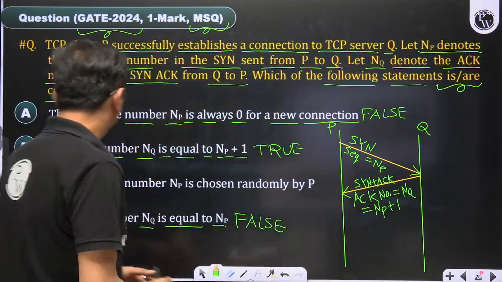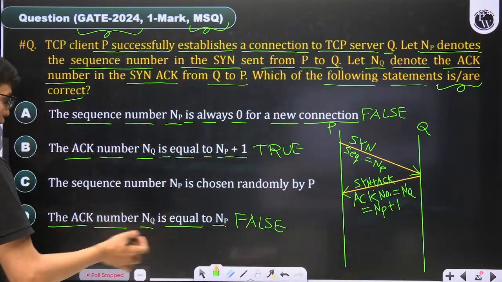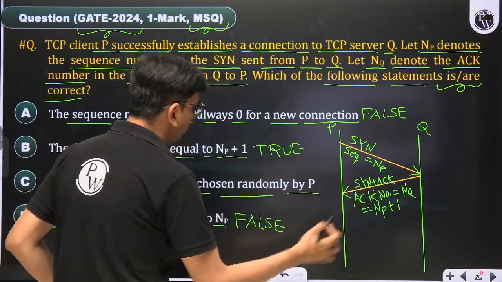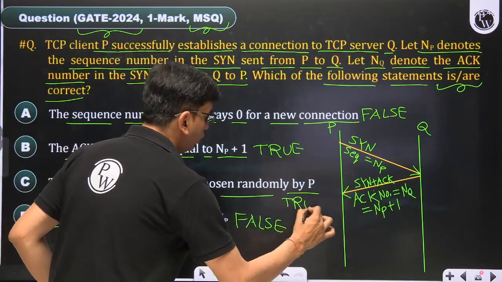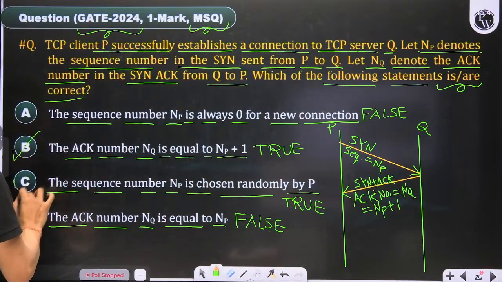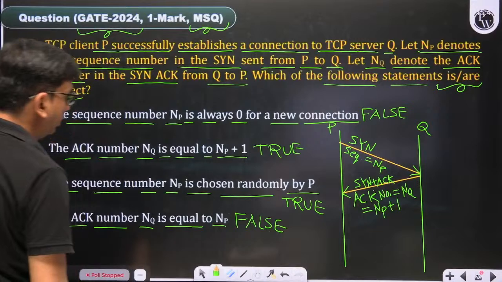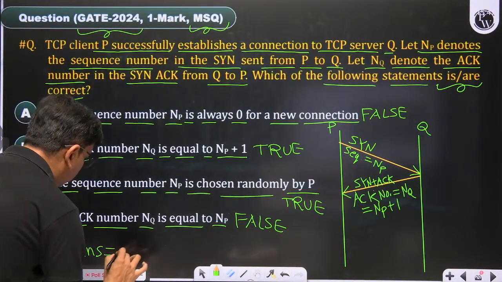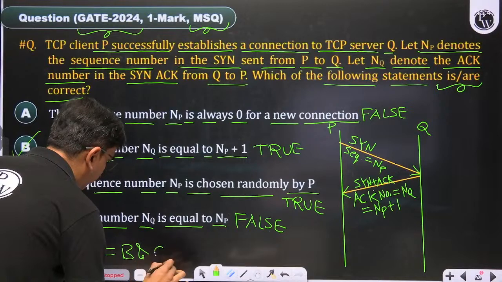So A is false, and the statement that the sequence number NP is chosen randomly by P is true. Then B and C are the answer of this question. The correct answer of this question is B and C.